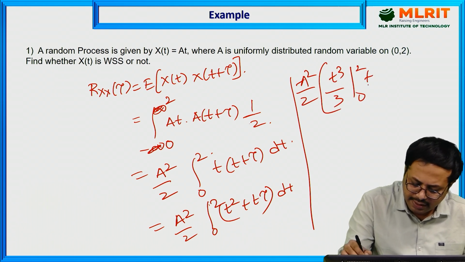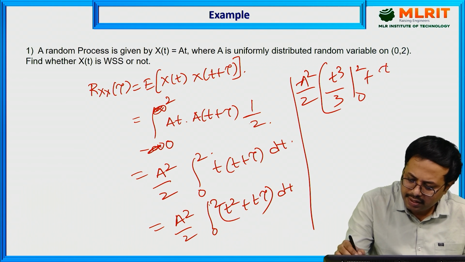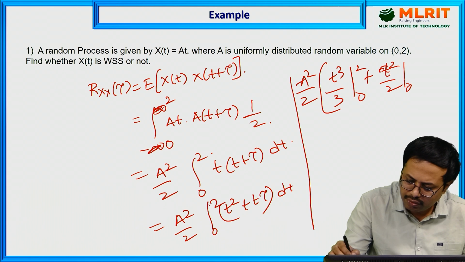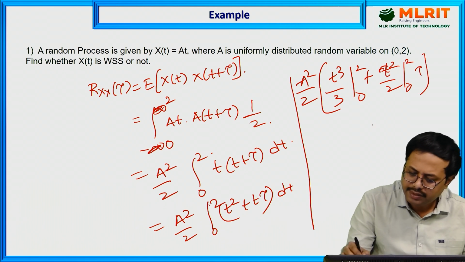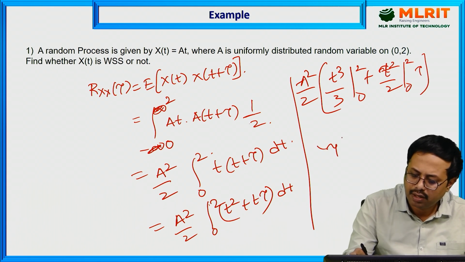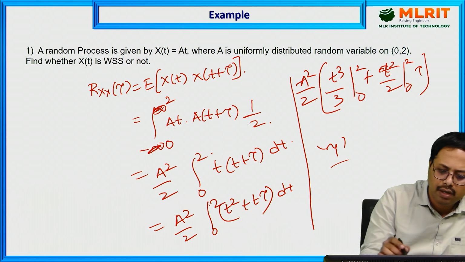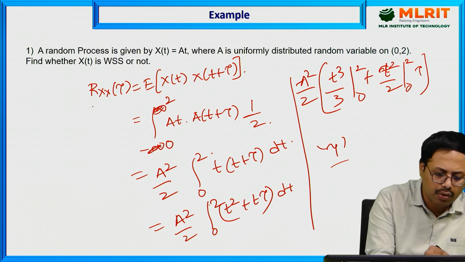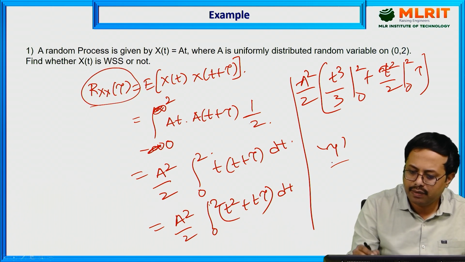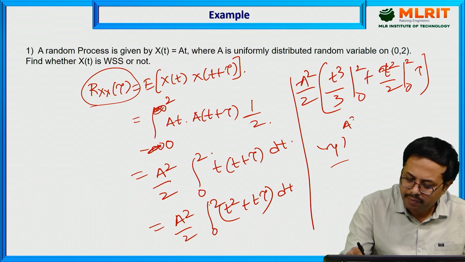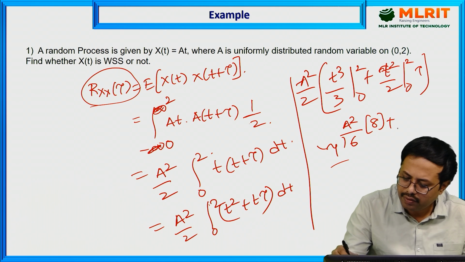Now plus t tau: tau you take outside, and t square by 2 from 0 to 2 times tau. Simplify it, and you get the autocorrelation function in terms of tau. Here you get A square by 2 times 8 by 3, which is A square by 6 times 8, plus A square by 2 times 4, which is A square by 4 into 4 tau.